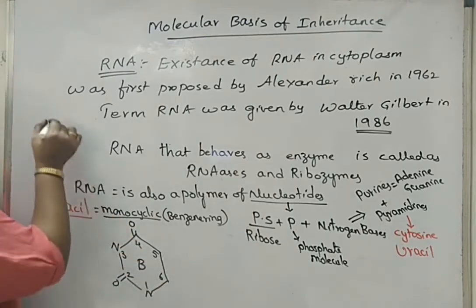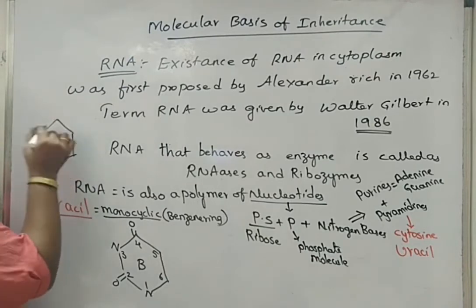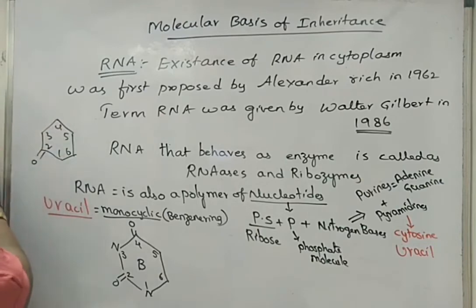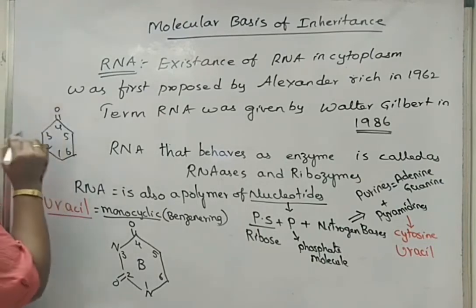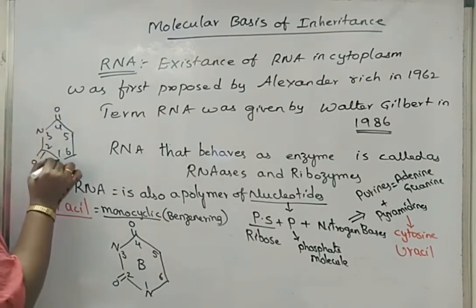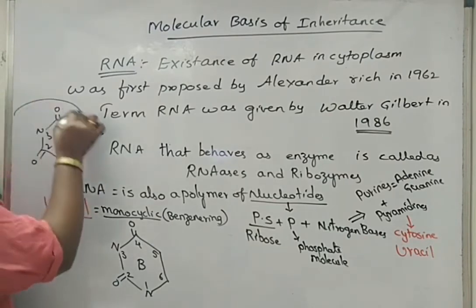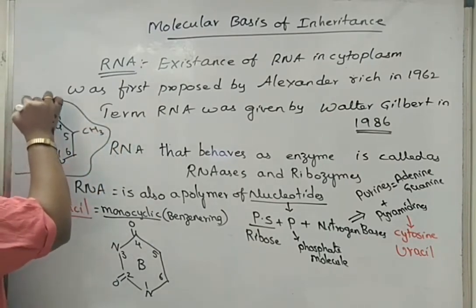We have seen thymine also has one ketone group at the second carbon position and another ketone group at the fourth carbon position, but an extra methyl group at the fifth carbon position. This we have seen in case of thymine in DNA.